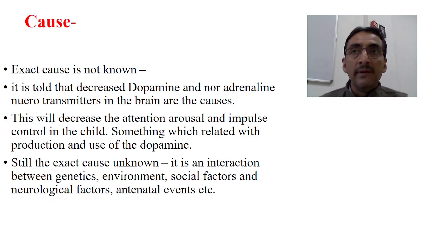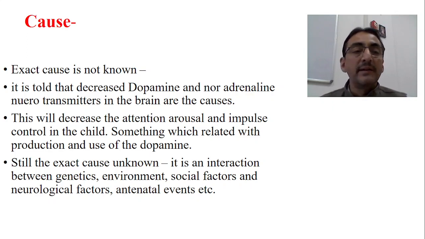We know that the brain neuron contains different types of neurotransmitters, and one of the most important neurotransmitters present in the brain is dopamine, and also noradrenaline. Dopamine D1 is there, dopamine D2 is there, and dopamine is responsible for different types of movements, and for modulation of movement, that is, correction and fine motor movements. So this decrease will reduce attention, arousal and impulse control in the child.